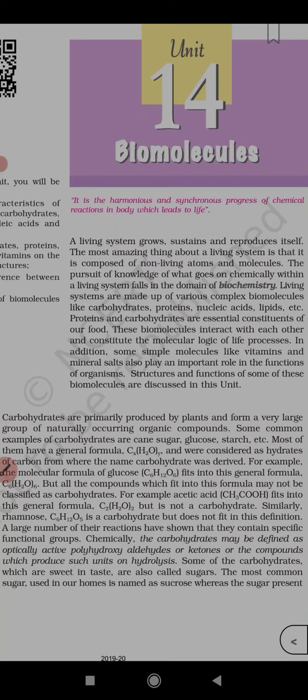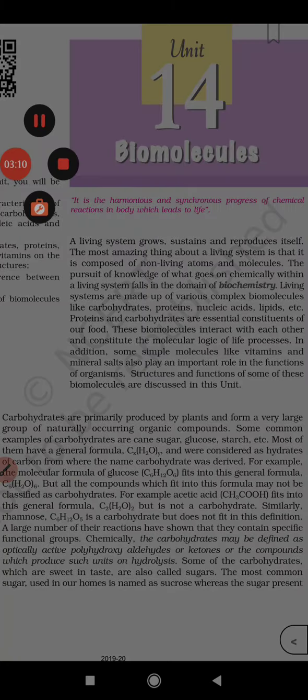Some common examples of carbohydrates are cane sugar, glucose, starch, etc. Whatever is sweet in the carbohydrate is there. Most of them have a general formula CxH2O whole y, and were considered as hydrates of carbon.